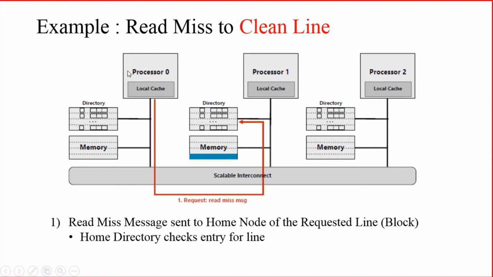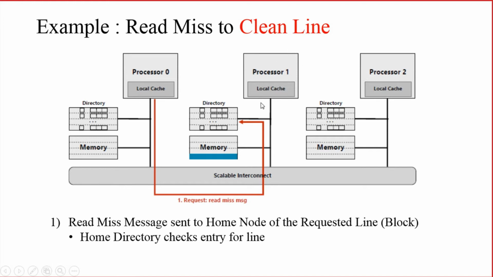Let us take processor 0 as a requesting node. Processor 0 is sending a read miss message because its local cache is not having the data. Processor 0 tried to read the data, and its local cache is not having it. So it will send a read miss message to where? To the home node. Let us take processor 1 as the home node. Why?